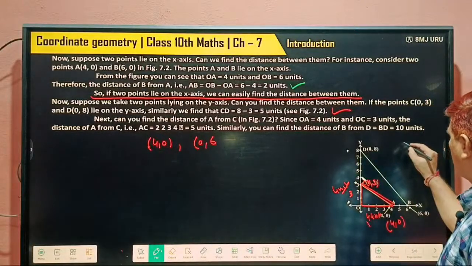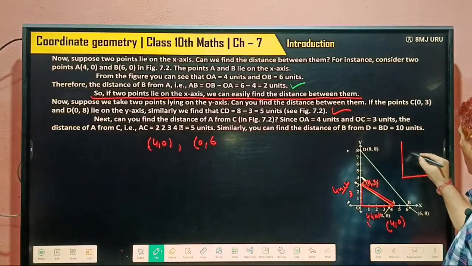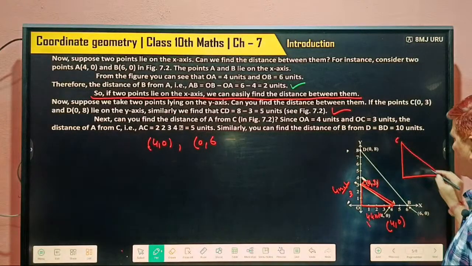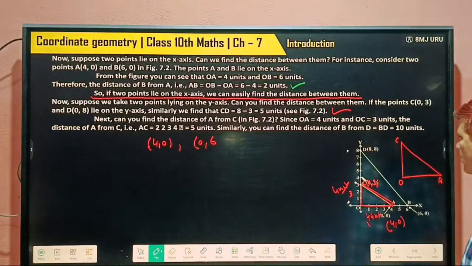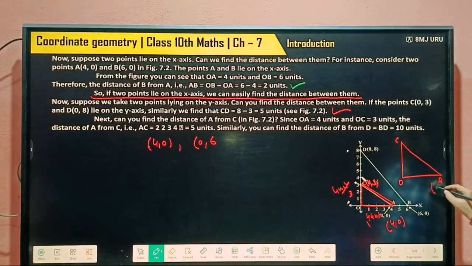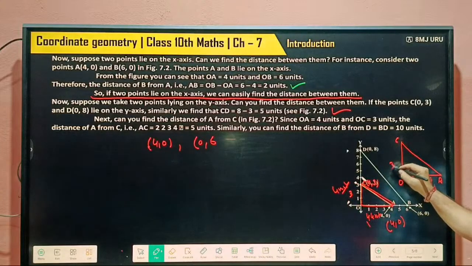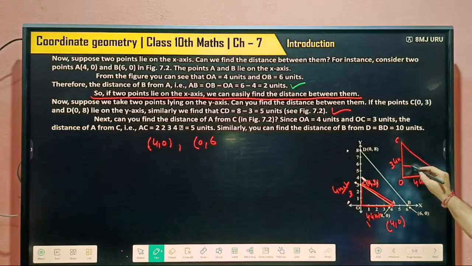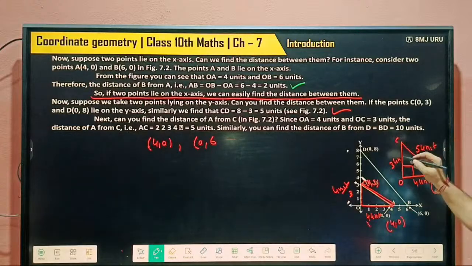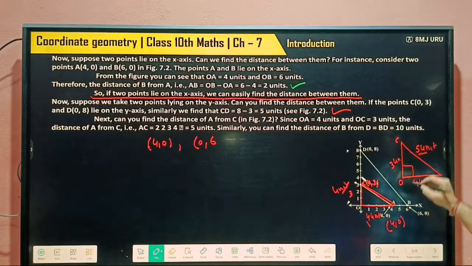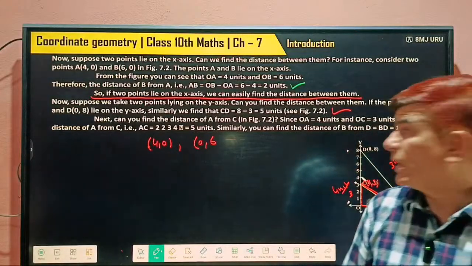So it becomes a right angle triangle. This point is C, this is point A, this is O. This is 4 units and this is 3 units. So we can apply the Pythagoras theorem. So what does it become? 5 units. You know, we can apply the Pythagoras theorem.